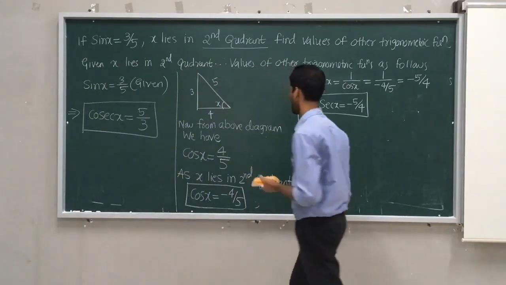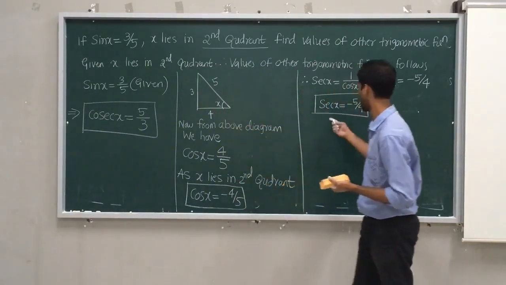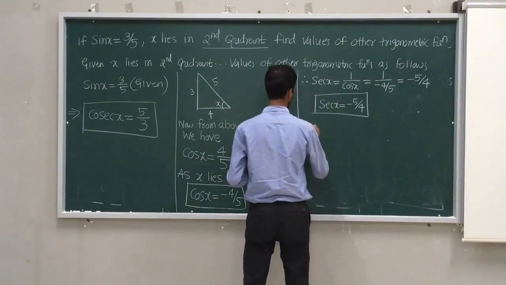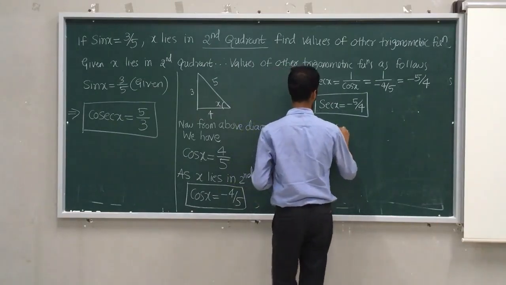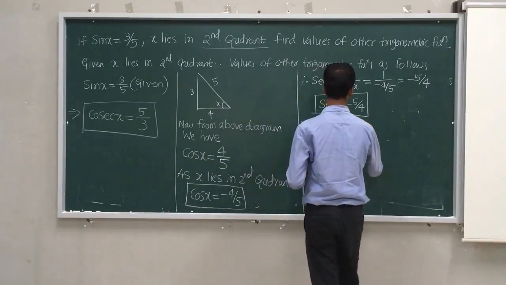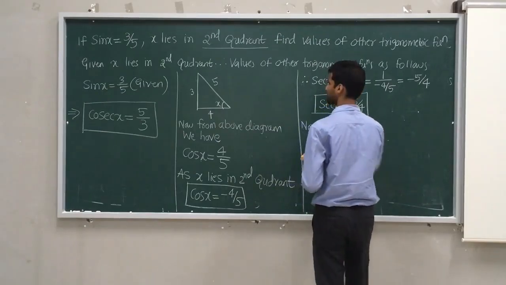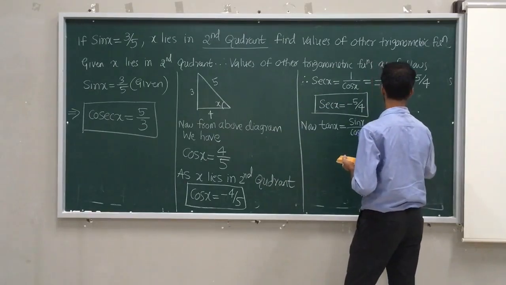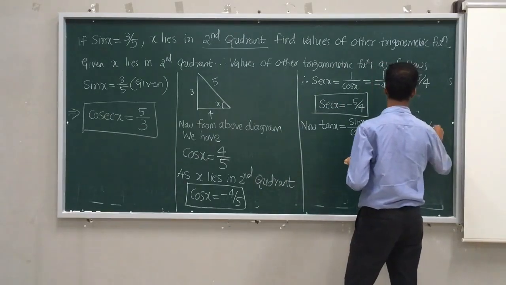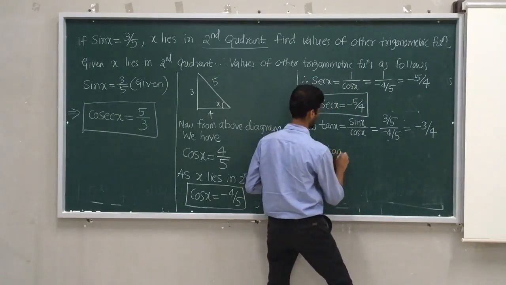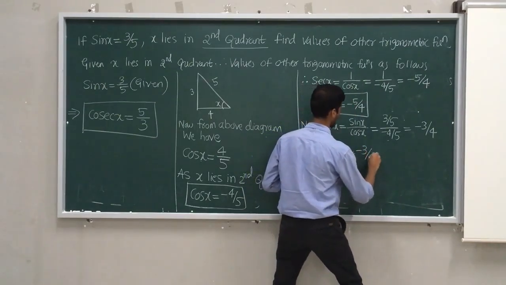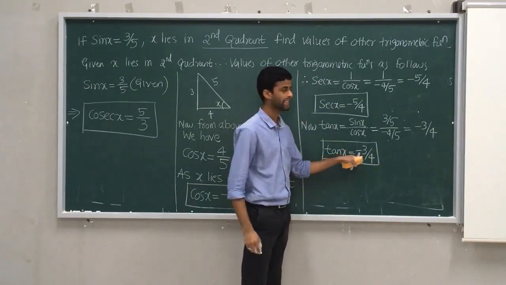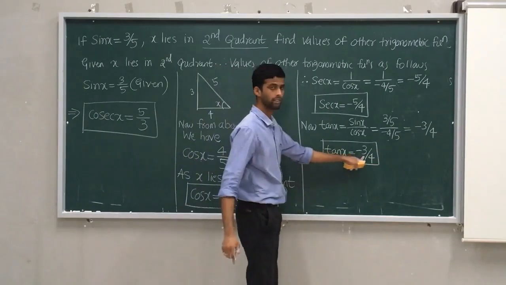Now, I got cosec, cos, sec, remaining is tan. So, tan is nothing but sin by cos. Now, tan x is equal to sin x by cos x. Sin x 3 by 5 is given. Cos x, just now I got minus 4 by 5. 5 get cancelled, minus 3 by 4. So, tan x answer is minus 3 by 4. Whether this answer is correct? Yes, because tan is negative in the second quadrant. Therefore, I have to put negative.